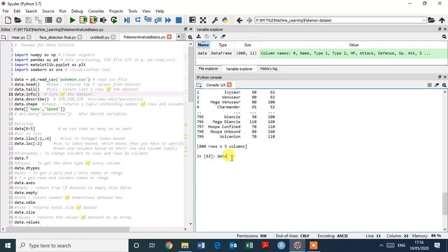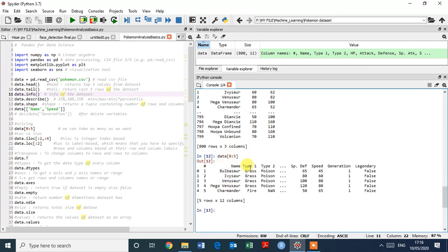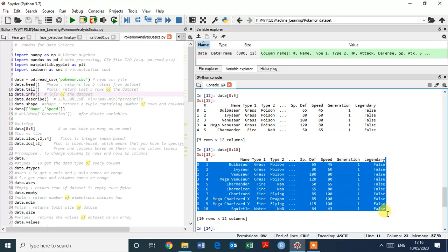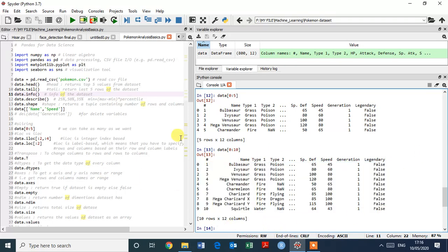And in data we need only, as index starts with 0 in Python, we know. Just give it here 0, run 5 and enter. So here we'll see the top 5 values. Okay, and if we need 10, just give it here top 10. Okay, this is the slicing. So we can take as many as we want.